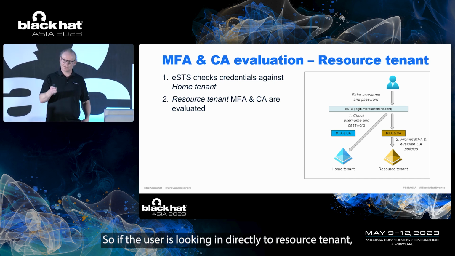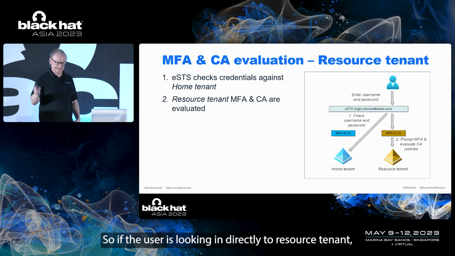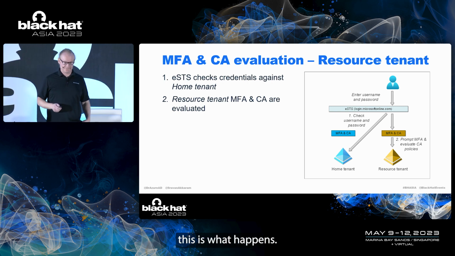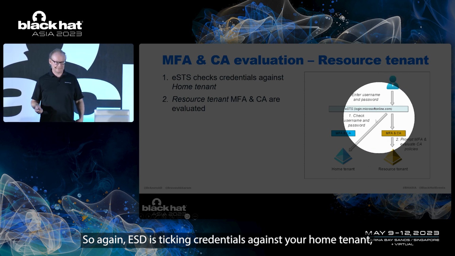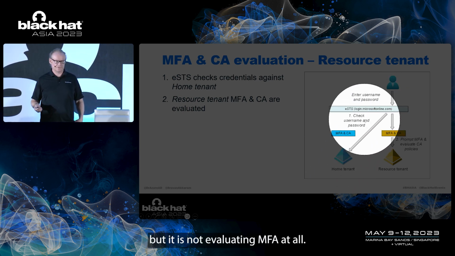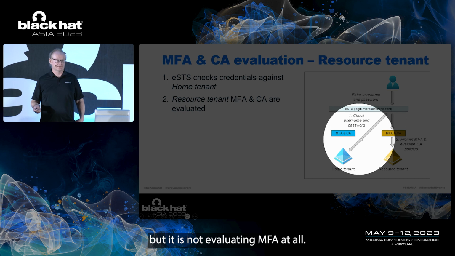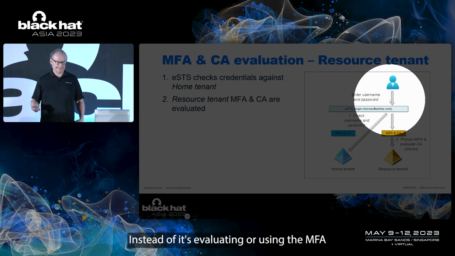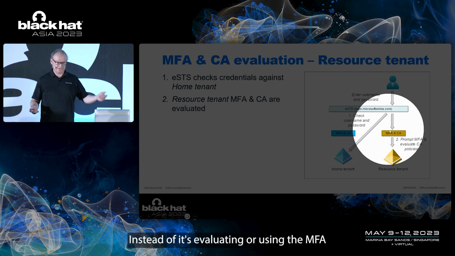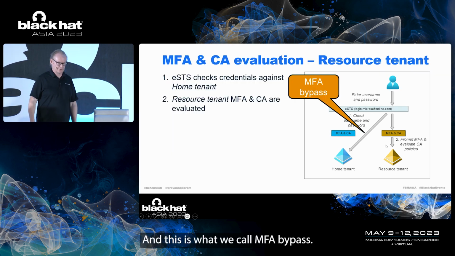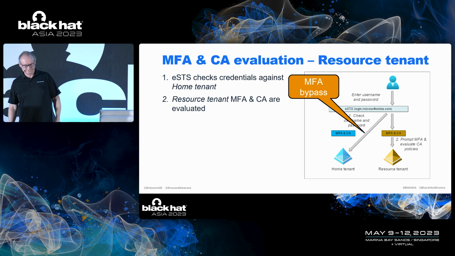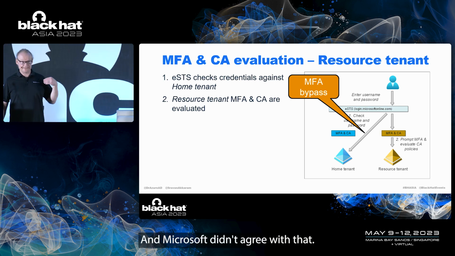If the user is logging in directly to the resource tenant, this is what happens. Again, eSTS is checking credentials against your home tenant, but it's not evaluating MFA at all. Instead, it's using the MFA from the resource tenant. And this is what we call MFA bypass. And Microsoft didn't agree with that.